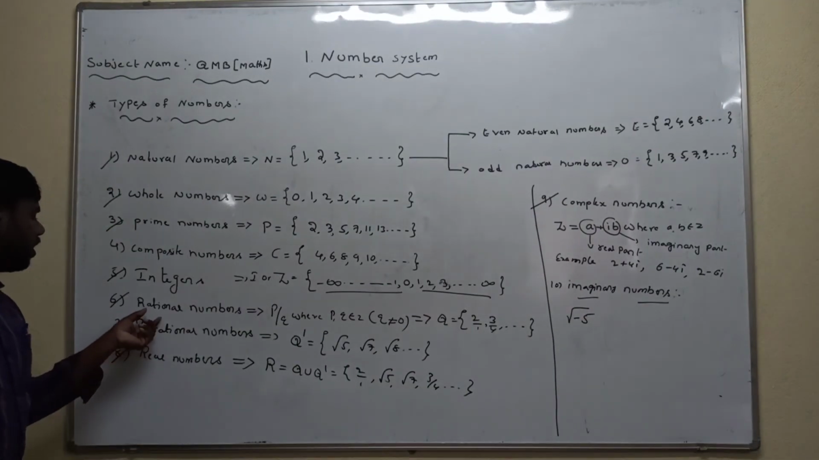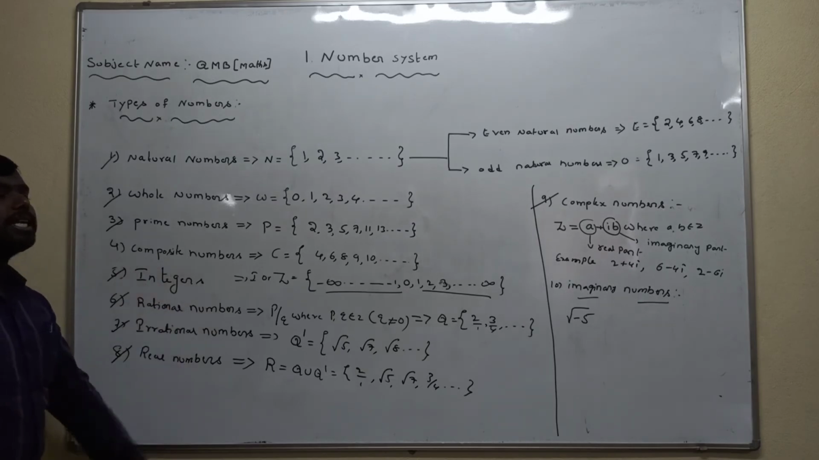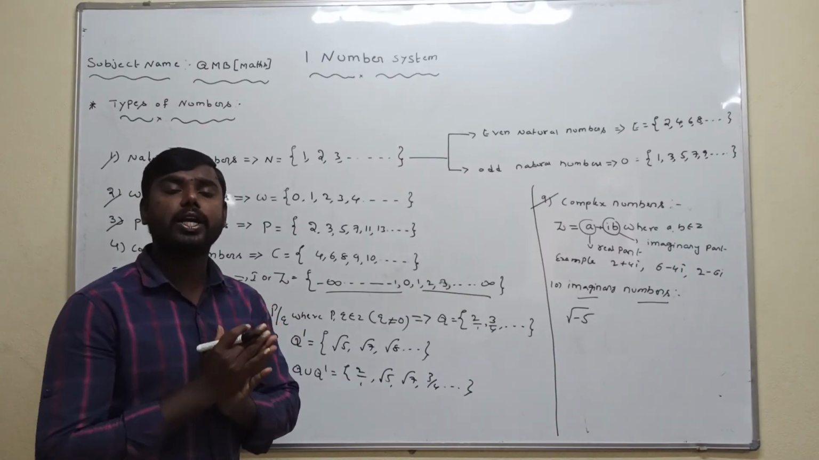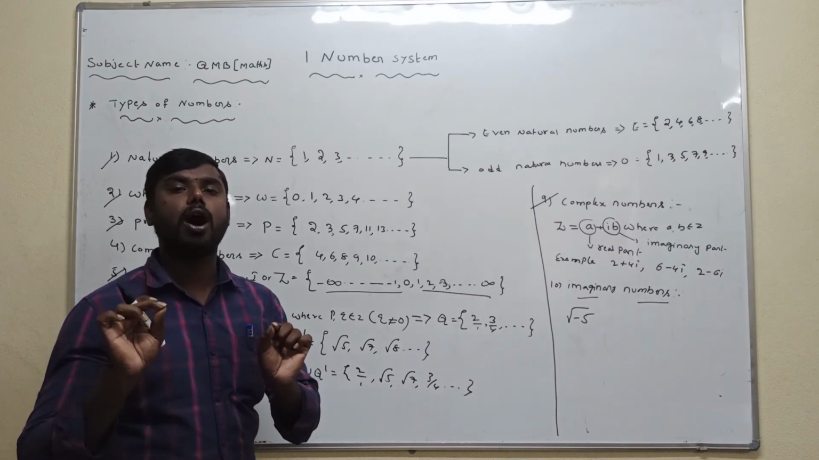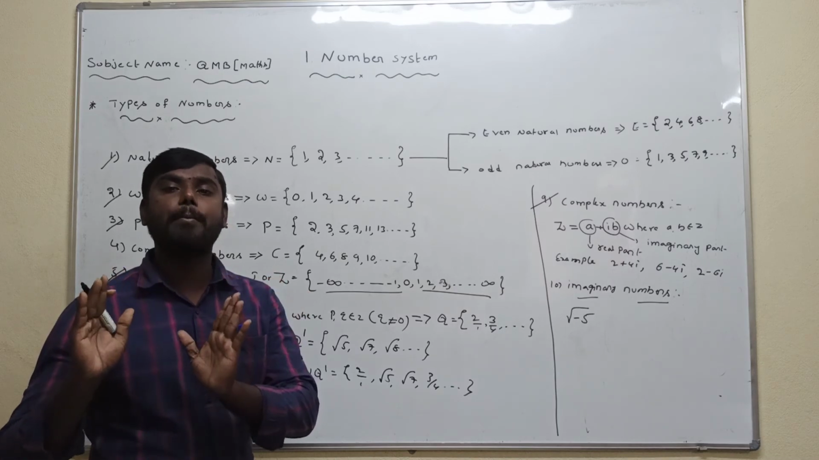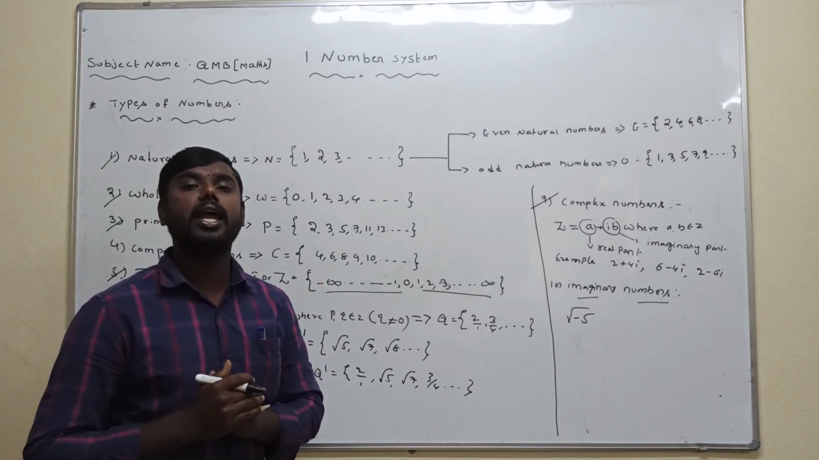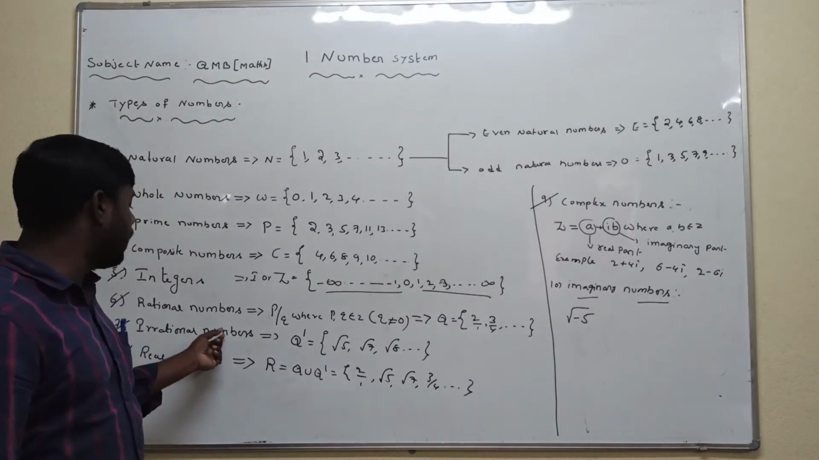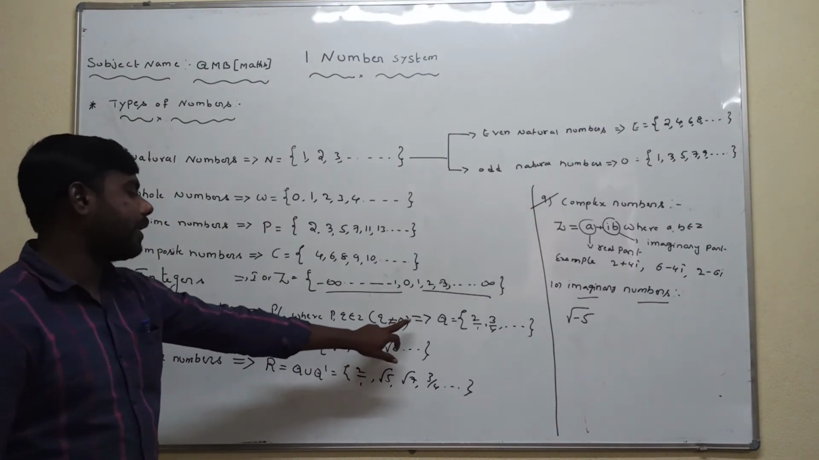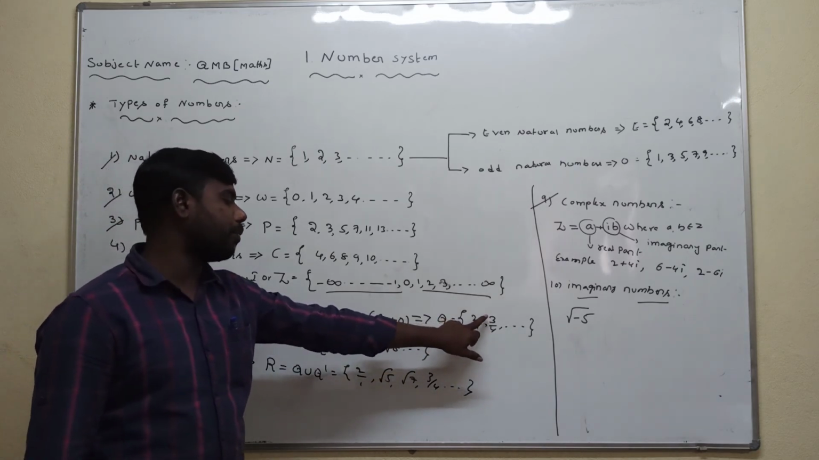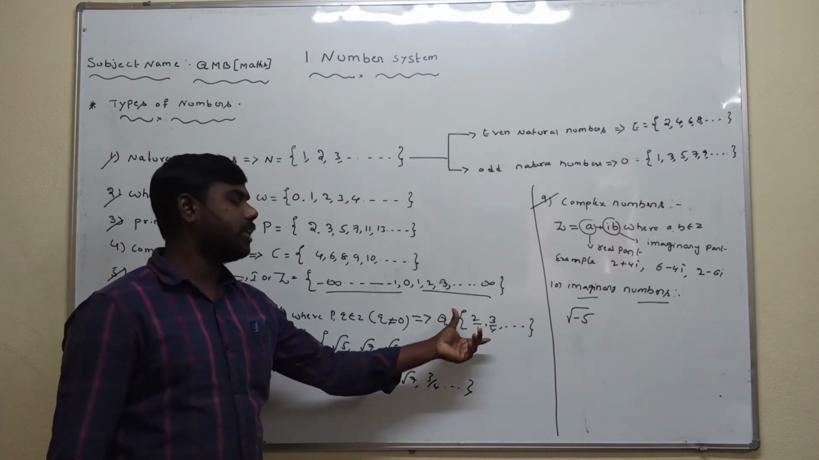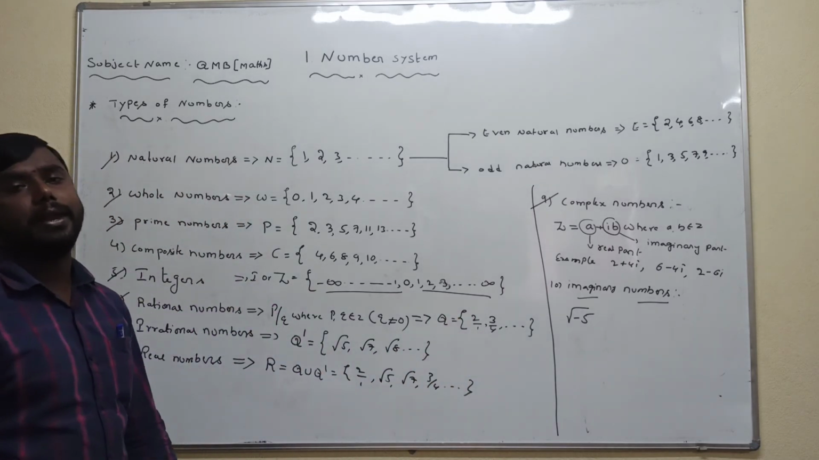Next, the sixth definition is rational numbers. A rational number is nothing but a number which is in the form of P by Q. Rational numbers are denoted by capital Q, for example, 2 by 1, 3 by 4. You can write in P by Q form, then it is called rational number.